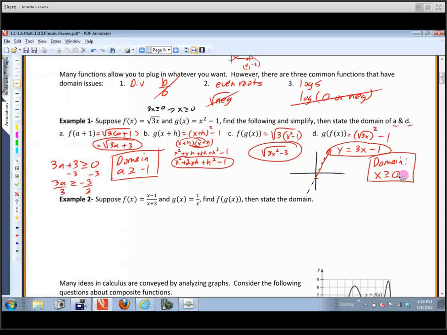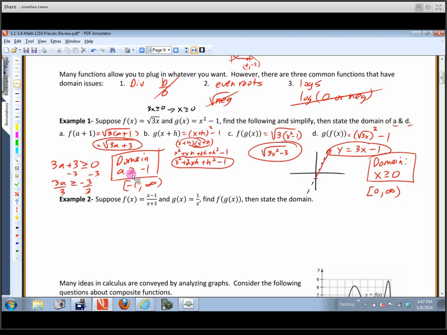And I'll point that out right now. This is fine, this is inequality notation for the domain. The domain could also be written in interval notation, and that would be starting at 0 and stop at positive infinity. This one would be start at -1 and stop at positive infinity. It's always round around infinity, and then a square bracket represents that we can include that one.